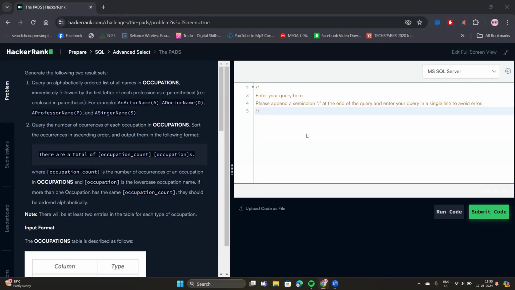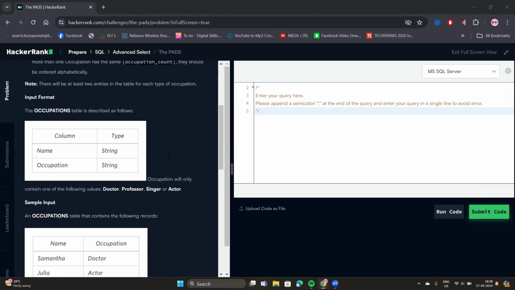So today I have another question from HackerRank, and in this question we're going to solve the pattern problem. In this problem we have to mainly write two queries, right? For the first query, as you can see, the question says: query an alphabetically ordered list of all names in occupation, immediately followed by the first letter of each profession as a parenthetical that is enclosed in parentheses. For example, there should be an actor name, and after that, under the parenthesis, there should be the first letter of their profession name, right?